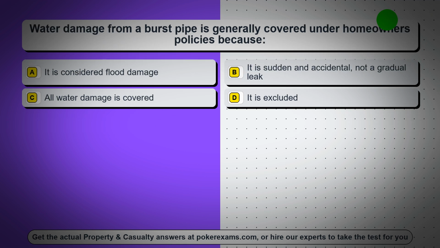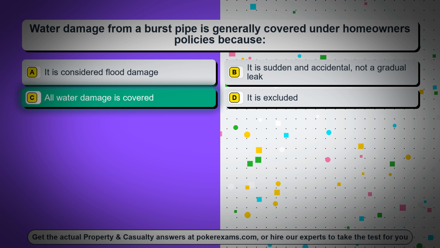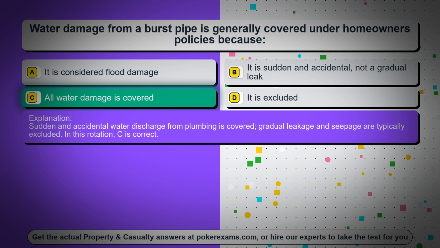Question 51. Water damage from a burst pipe is generally covered under homeowners' policies because: Option A, it is considered flood damage. Option B, it is sudden and accidental, not a gradual leak. Option C, all water damage is covered. Option D, it is excluded. The correct answer is option C, all water damage is covered. Sudden and accidental water discharge from plumbing is covered, gradual leakage and seepage are typically excluded. In this rotation, C is correct.